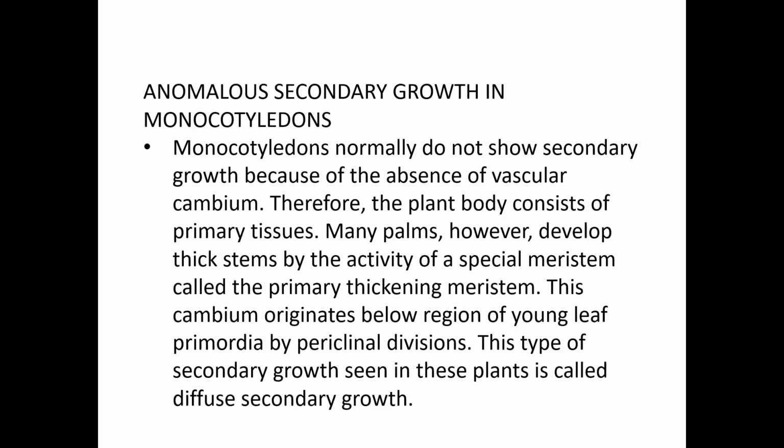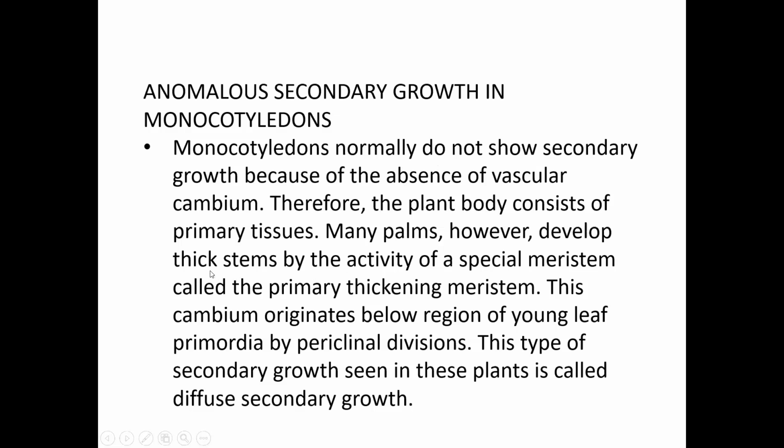Today's topic is anomalous secondary growth in monocotyledons. In the last session, we discussed the anomalous secondary growth in dicotyledonous stems. Generally, monocotyledons do not show secondary growth because the cambium is absent in the vascular tissue. But some exceptional cases are there, in which anomalous secondary growth takes place. Therefore, the plant body consists of the primary tissue only.